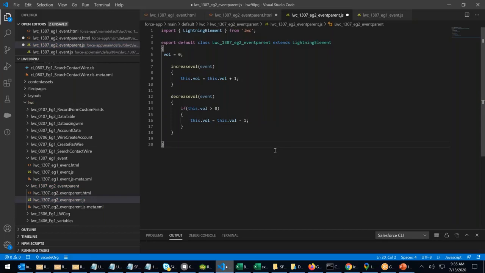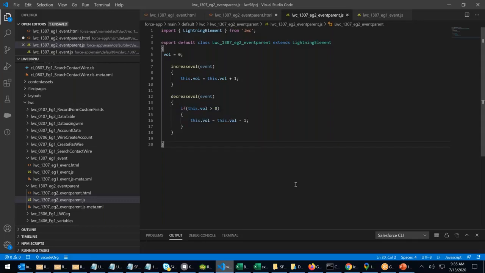That means if it's 0, 0 minus 1 will be -1. No. Less than 0, don't even go to subtraction. If it's 20, is it greater than 0? Yes. Then -1, 19. 19 is greater than 0? Yes. -1, 18. 18 is greater than 0? Yes. -1, 17. Like this. 1 greater than 0? Yes. -1, 0. 0 is greater than 0? No. System will not go further in minus.